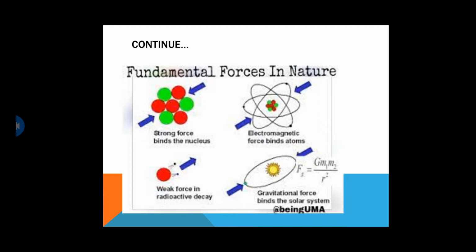The gravitational force binds the solar system. Whenever two masses in the universe interact with each other, the gravitational force exists during their interaction. You can see that F is equal to G m1 m2 over r squared. If there are two masses m1 and m2 that interact with each other at a distance r, there must be a gravitational force. It is only an attractive force. There is no repulsion effect in the gravitational force.